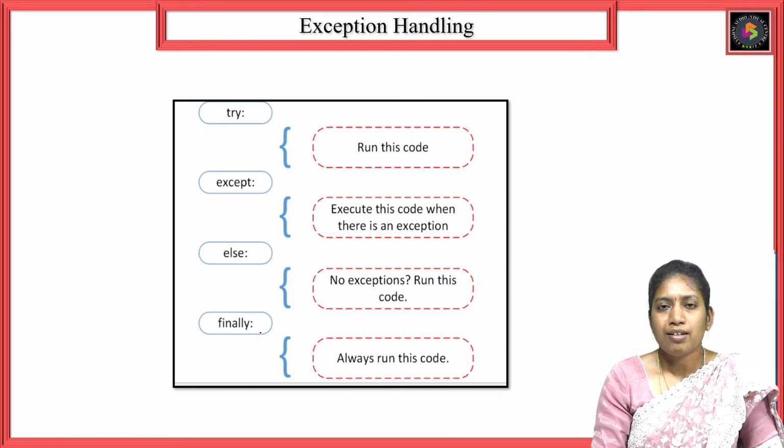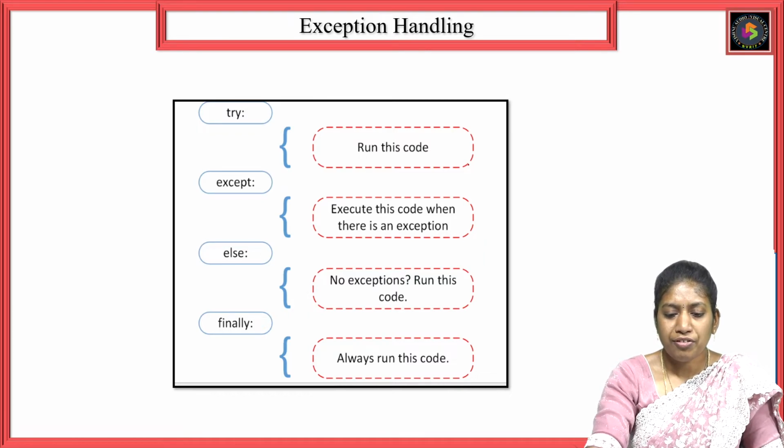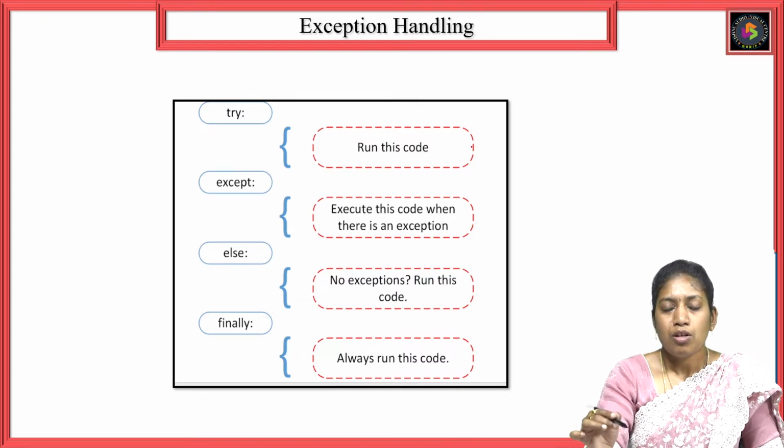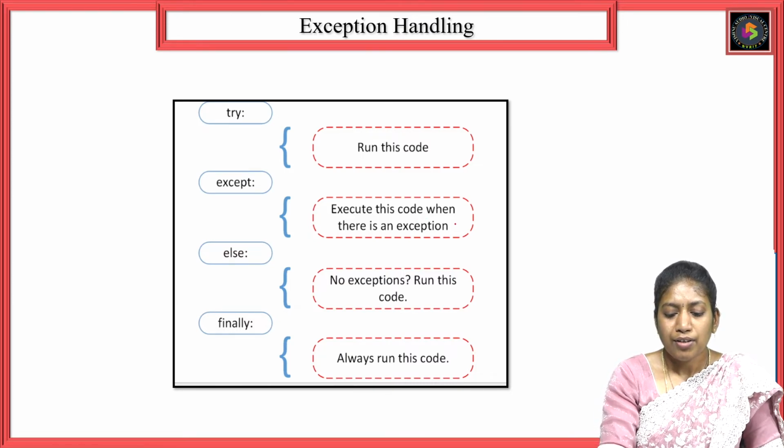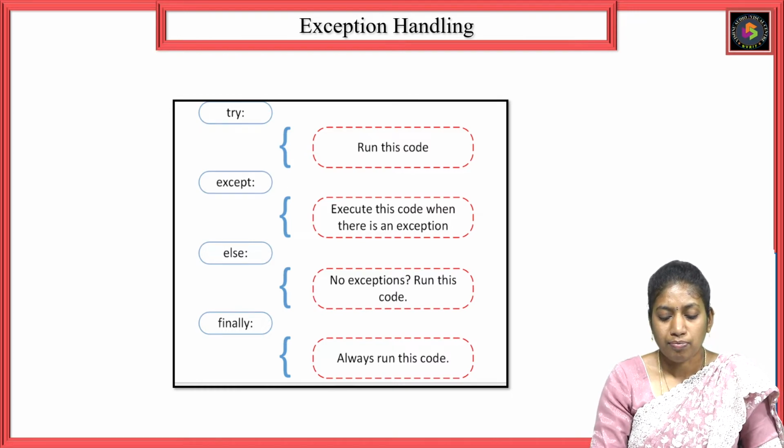Whatever risky code is going to throw an exception is written in the try block. Whenever the exception is raised, the corresponding code written in the except block is executed. If there is no exception, whatever is in the else block is going to run. The finally block will always run its code.